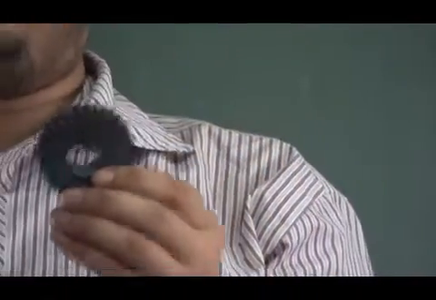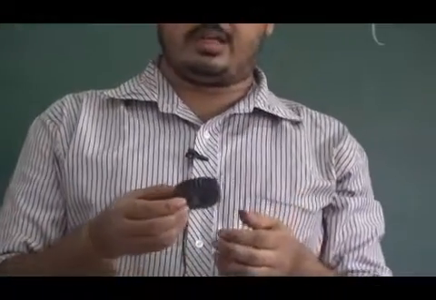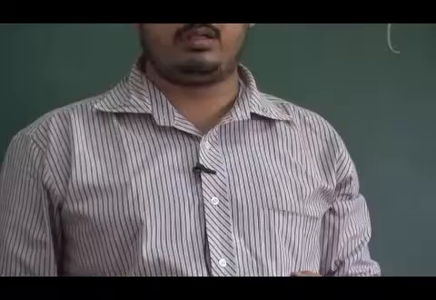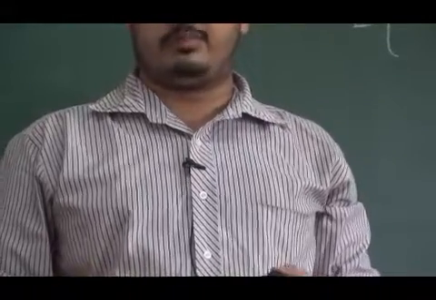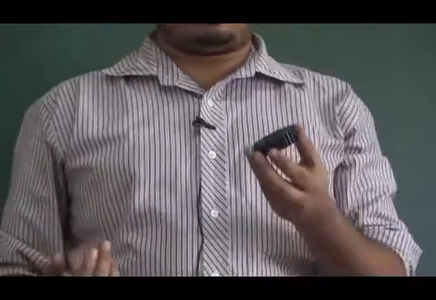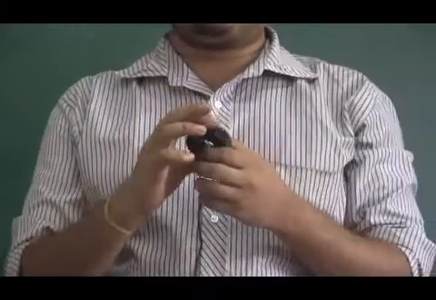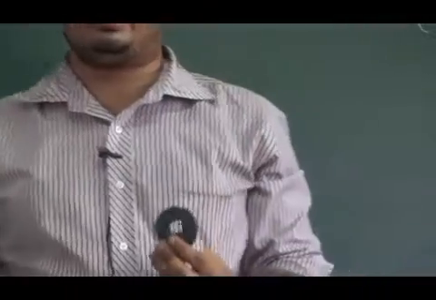Gear is nothing but a toothed wheel, which means there is a gear blank. It is a cylindrical piece of a metal product. It may be hardened steel. Then by milling operation, gear hobbing or shaping, there are various processes of gear making. By this gear making process we generate the teeth profile over the blank, and then we make a toothed wheel which is known as gear.